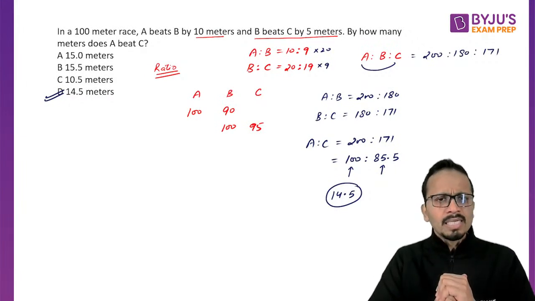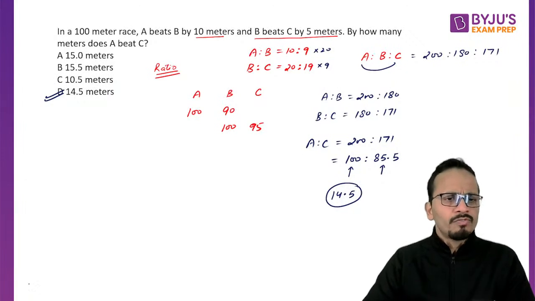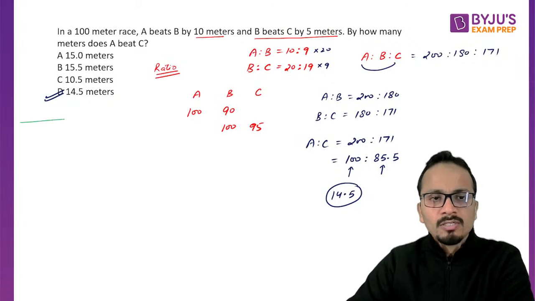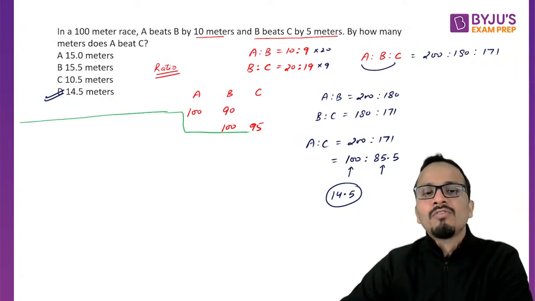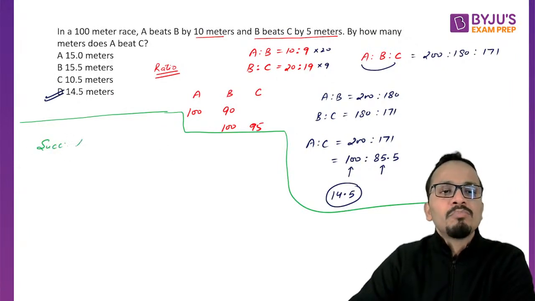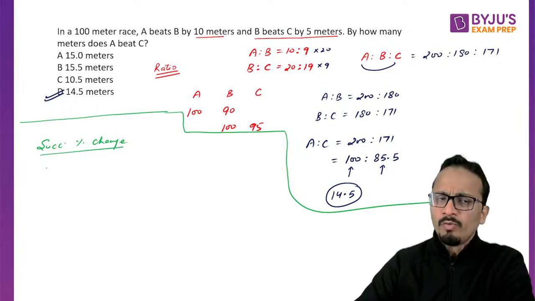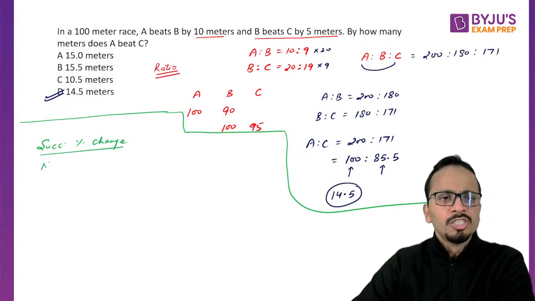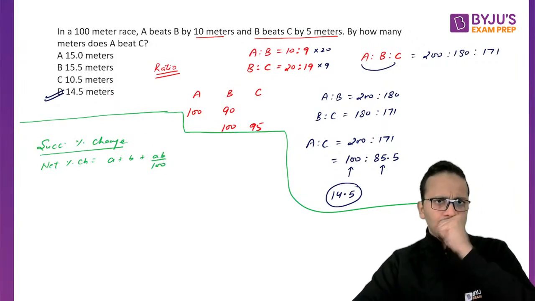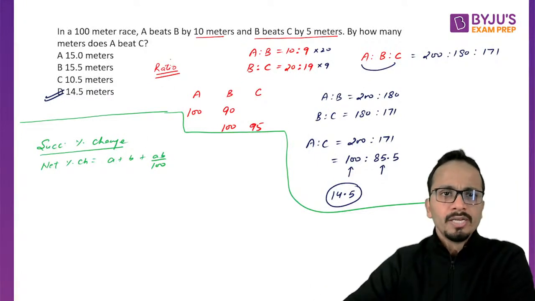Okay. Now I'll give you a shorter way of doing this question. Okay. Now, first of all, the base of this logic will be the concept of successive percentage change. All right, successive percentage change. Now, whenever there is a successive percentage change, the formula for net percentage change is A plus B plus AB upon 100. All right. Now, this is the logic that I'm going to use here.